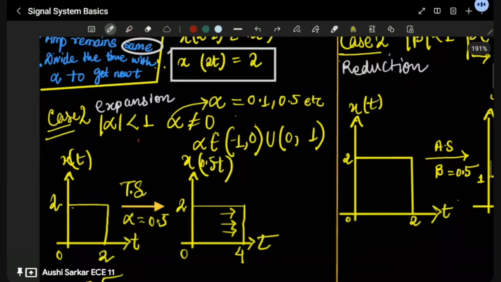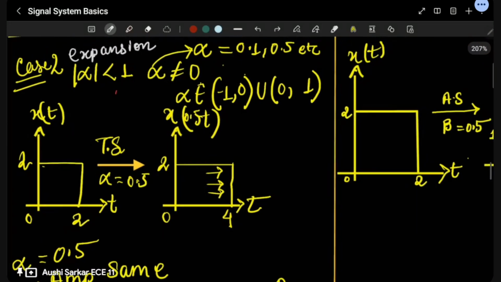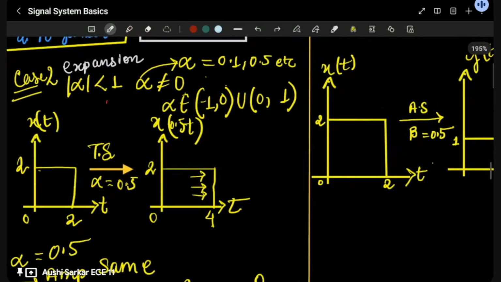So the next plot is expansion. Before moving to the expansion, I just want to tell you one thing. Once we have learned the shortcut, I will use this shortcut trick to make you learn how the expansion takes place. And once again, I'm telling you, the modulus of alpha should be less than 1. But if it is less than 1, then remember alpha is not equal to 0.